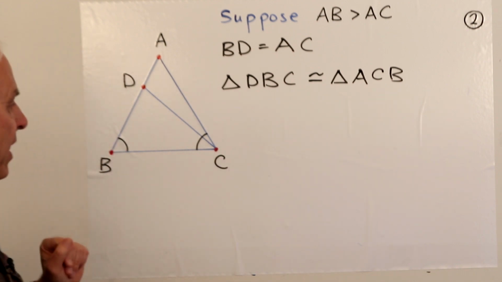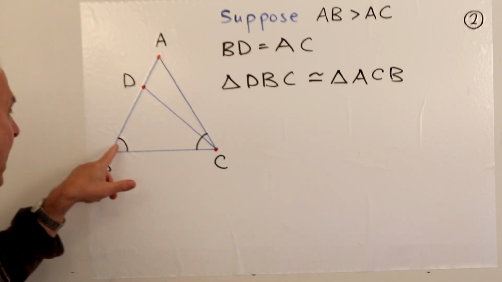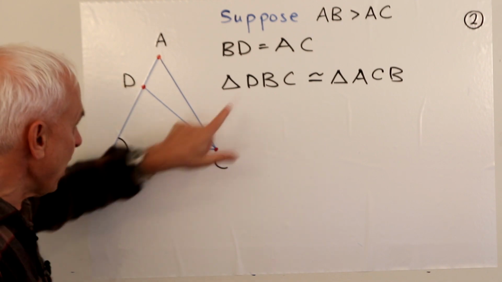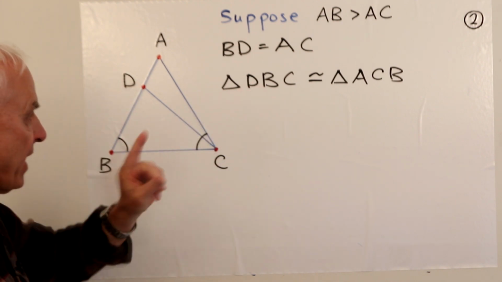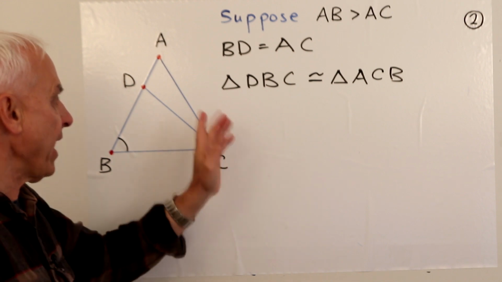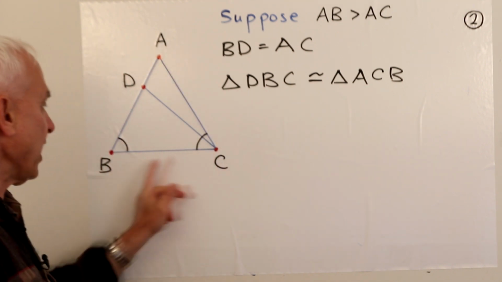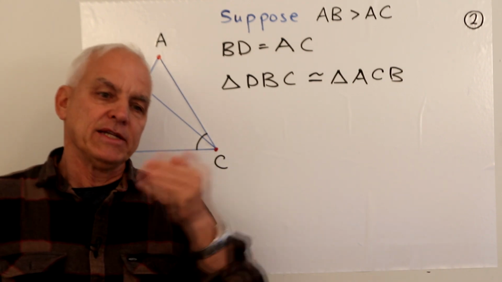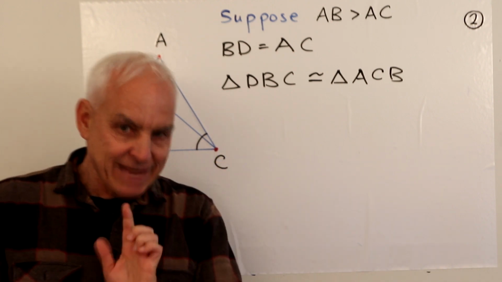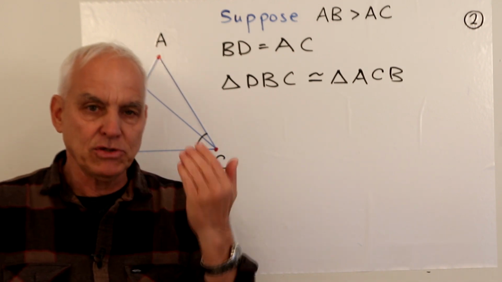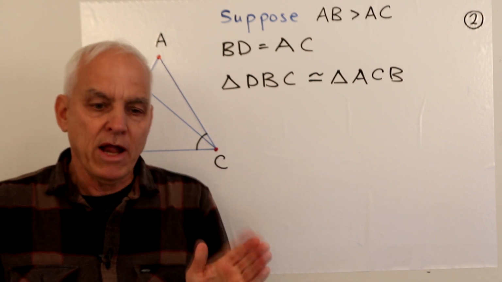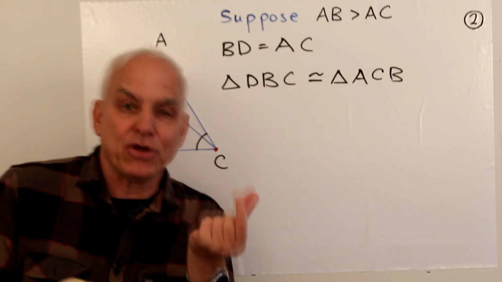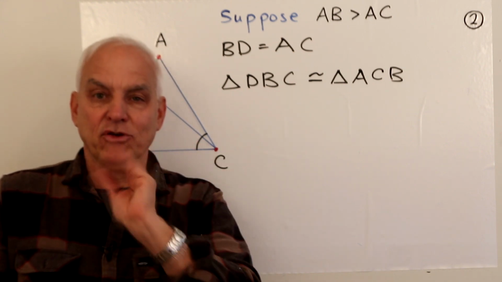And furthermore, the angles are equal. The angle between this side and this side of the first triangle is this angle right here, and that's equal to the angle here, which is the angle between the first side and the second side of the second triangle. So now what Euclid is doing is using a prior proposition. Again, he doesn't state this explicitly. But he's using the prior proposition, I think it was proposition 4, that said that if you have two triangles and their sides are respectively equal, and the contained angles are respectively equal, then the triangles are equal.